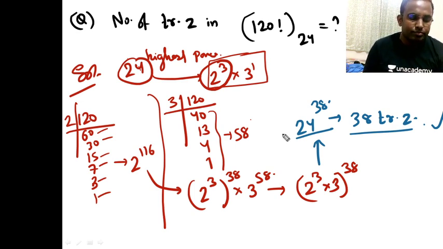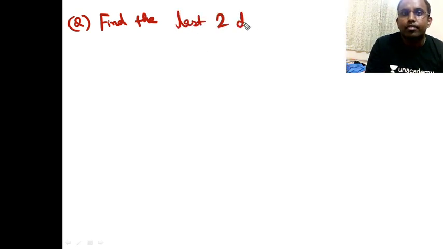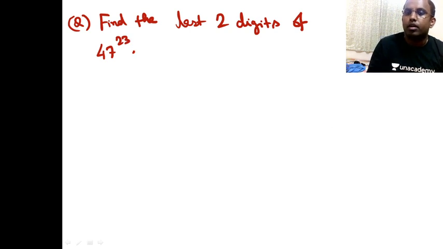Okay, fine. Okay. Let's move to one or two more concepts here. Find the last two digits of 47 raised to 23. Okay, we're going to find the last two digits in 47 raised to 23 in base 4. In base 4.